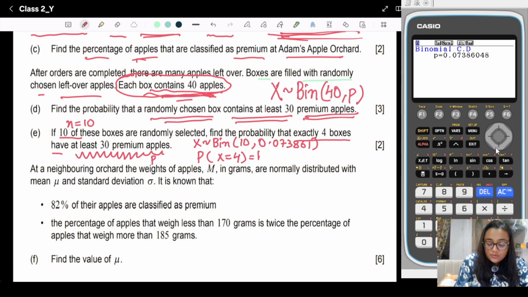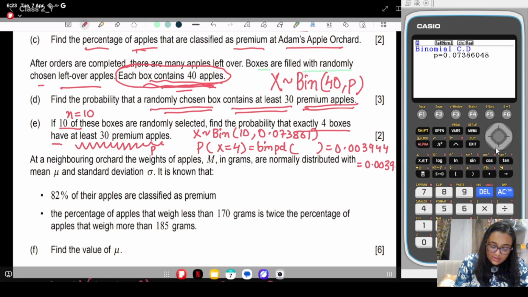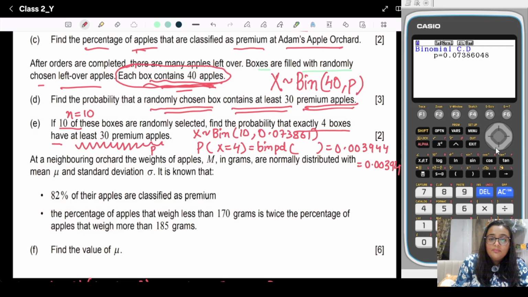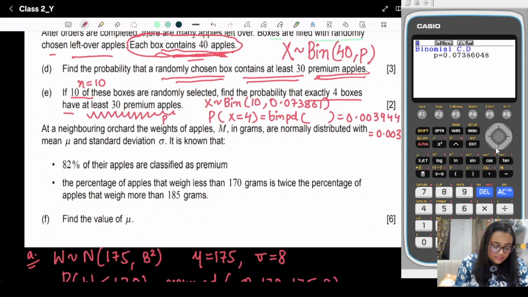So we will choose binomial PD instead of CD. Okay, so you will get the answer 0.003944. Okay, so it is equal to 0.00394. Okay, so this is the probability. Now this is a very important part, that F part.